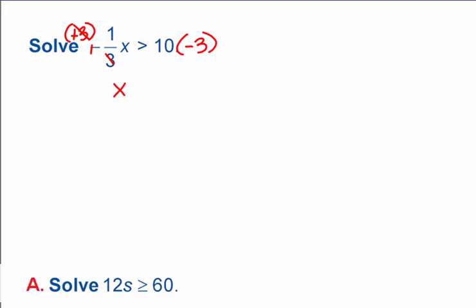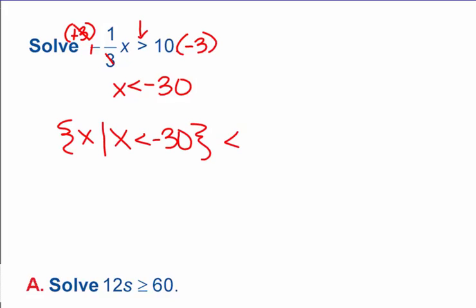We multiplied both sides by a negative 3, so since we multiplied both sides by a negative, our sign flips. And 10 times negative 3 is negative 30. So these ones we're going to go ahead and graph. So you can see your answer is x, where x is less than negative 30.